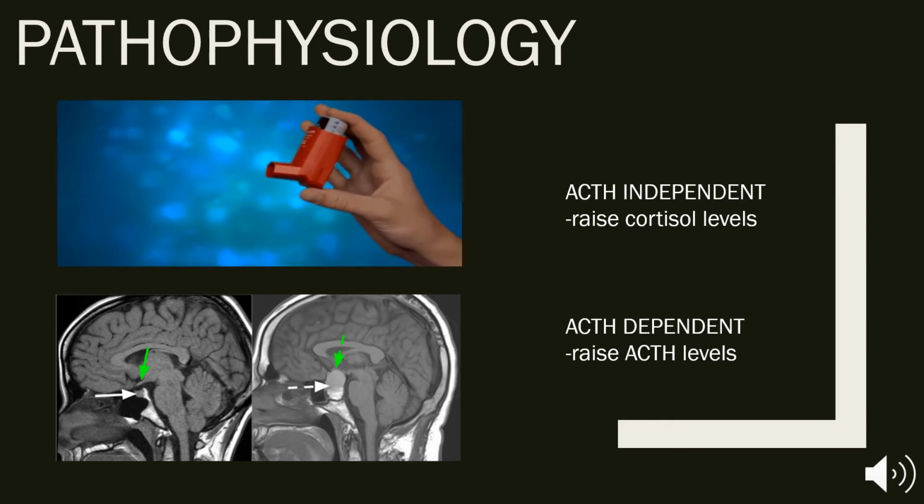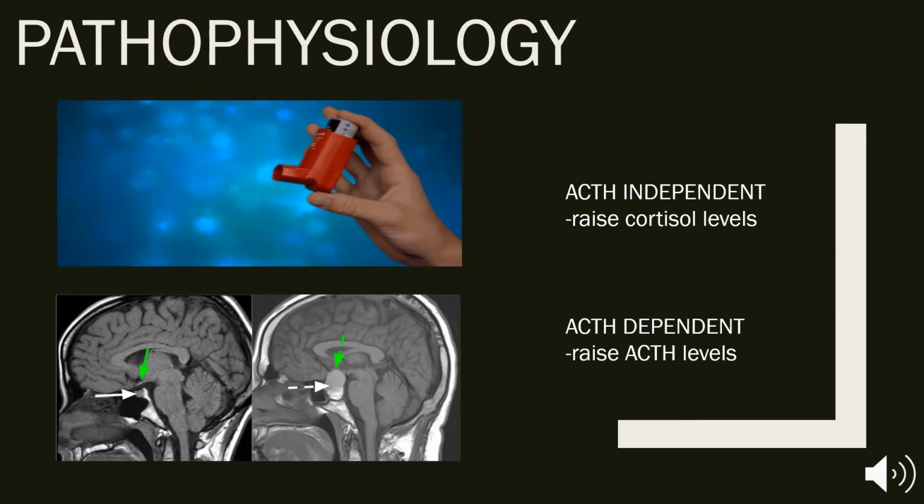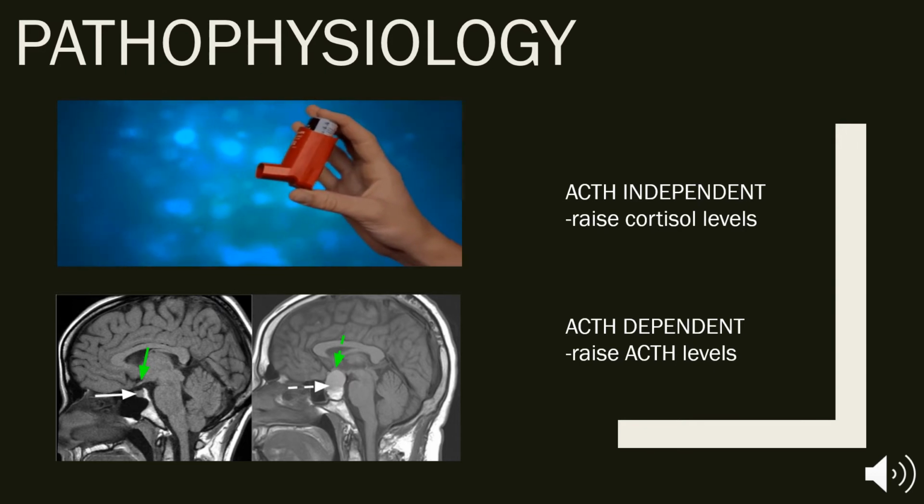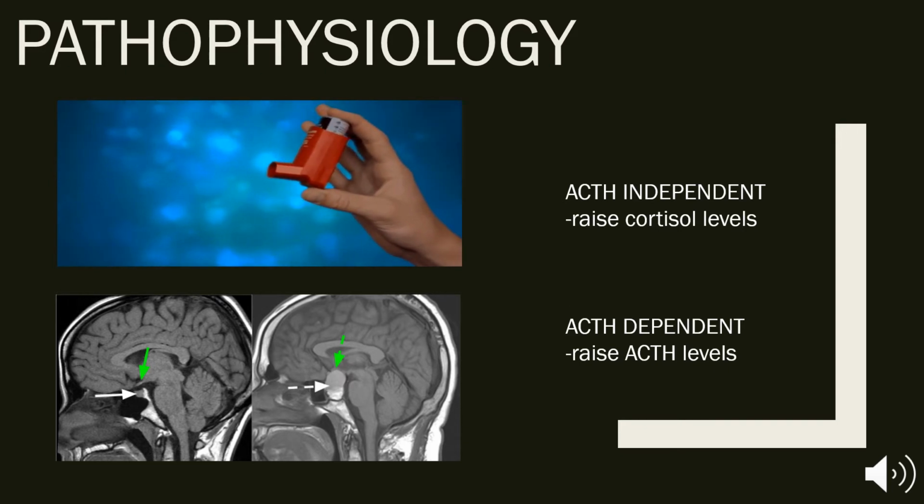ACTH independent forms of Cushing's are often caused by use of steroids, whereas ACTH dependent forms of Cushing's are often caused by Cushing's disease itself from pituitary tumors or ectopic tumors. It is important to note that more often than not, causes of ACTH-independent forms of Cushing's can be reversed.